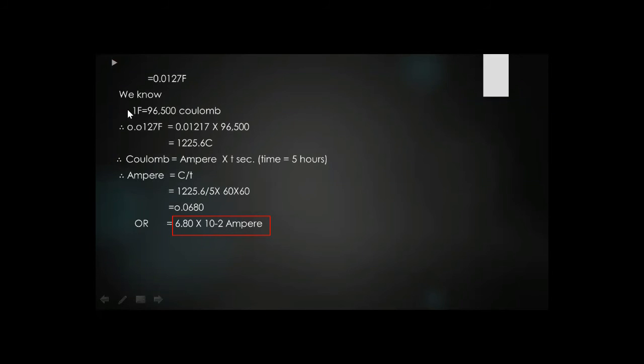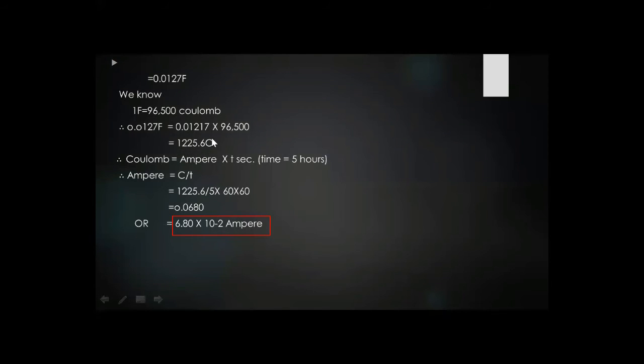When we multiply the Faraday value with 96,500 coulomb, the unit of Faraday is converted into coulomb. How do we convert into coulomb? By applying 1 Faraday equals 96,500 coulomb. So we get the answer 1225.6 coulomb.